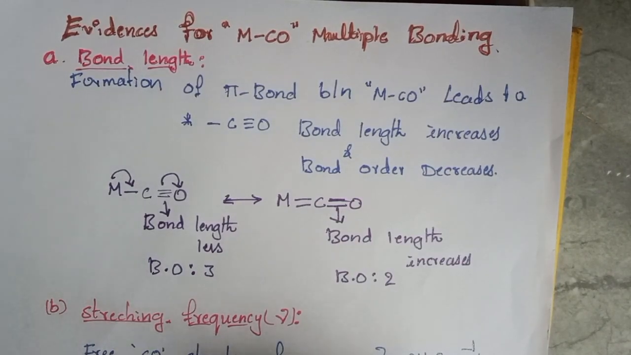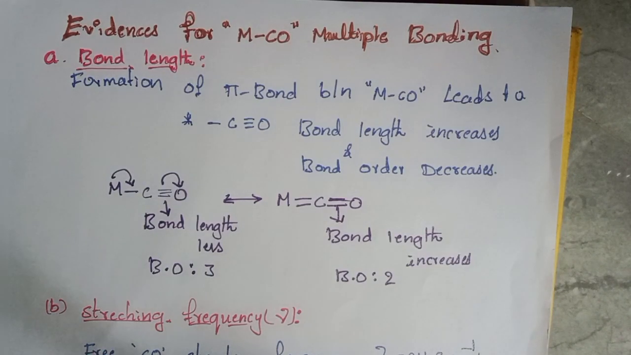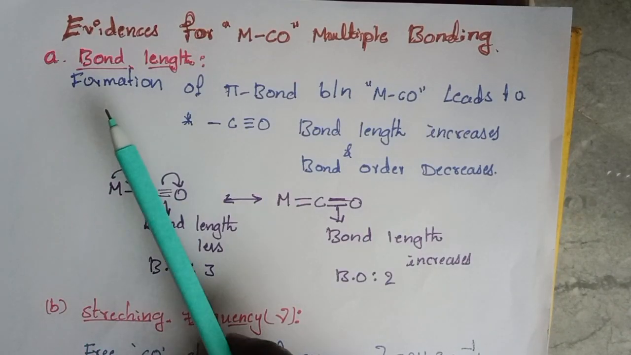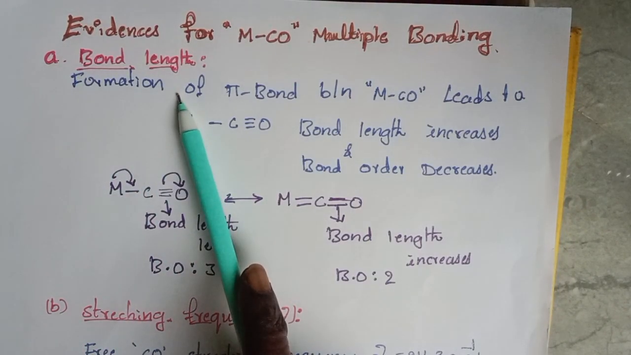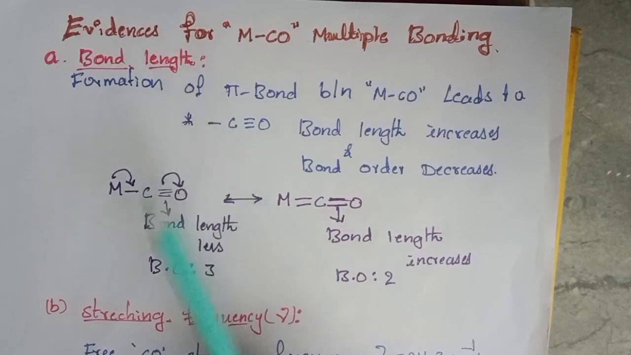Evidences for metal carbonyl multiple bonding. As we have seen, the metal carbonyls are forming the pi bond with the metal. Carbonyl is forming the pi bond with the metal ion, right? So the first evidence is the bond length of the metal carbonyls.